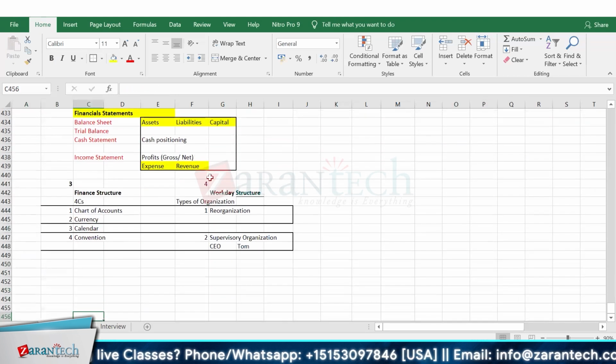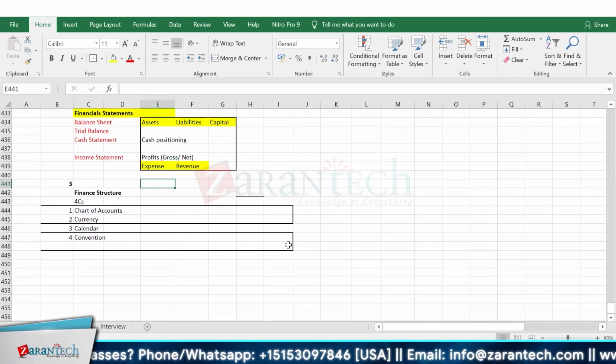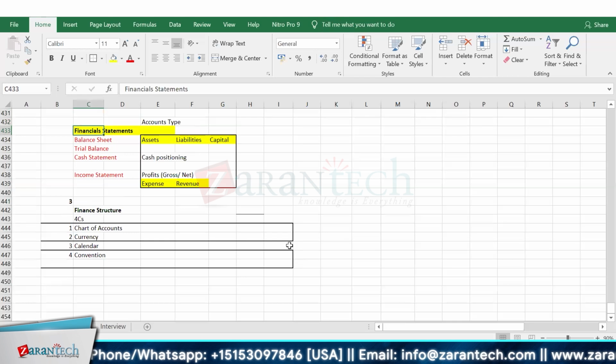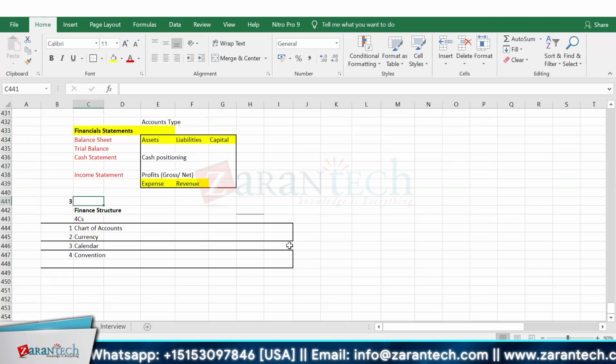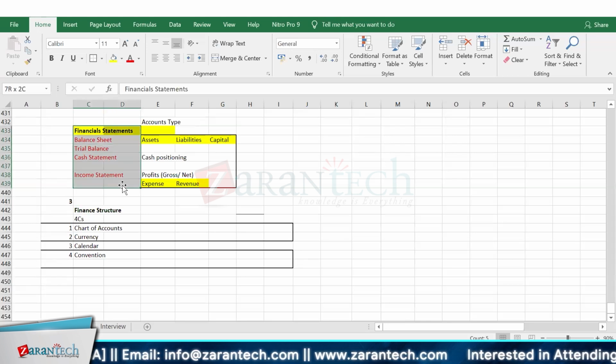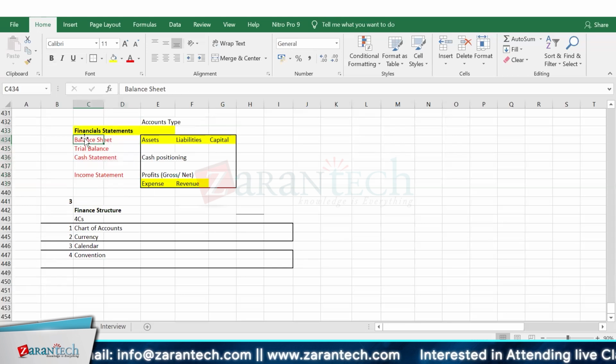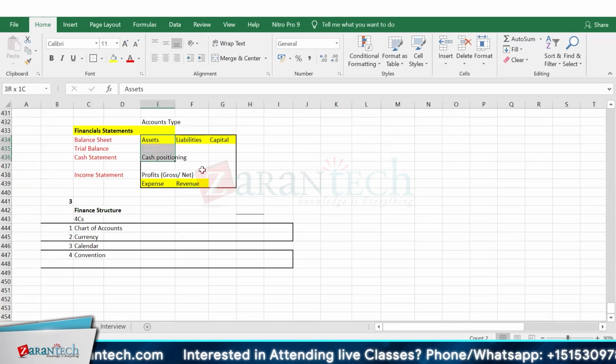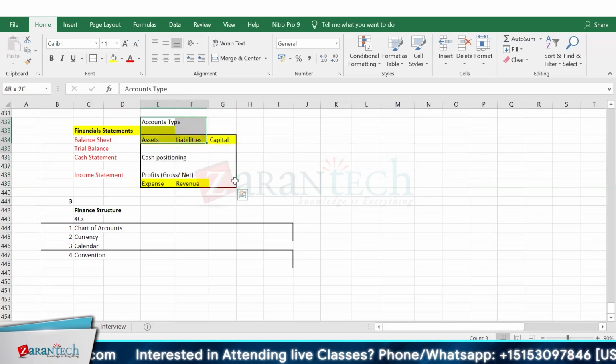We have already discussed this finance structure, and how we can build up our finance structure. To understand this financial structure, we need to have a financial statement. We discussed four major financial statements: balance sheet, trial balance, cash management, and income statement. These statements we'll discuss in more detail in our upcoming session. And these statements basically cover these account types.